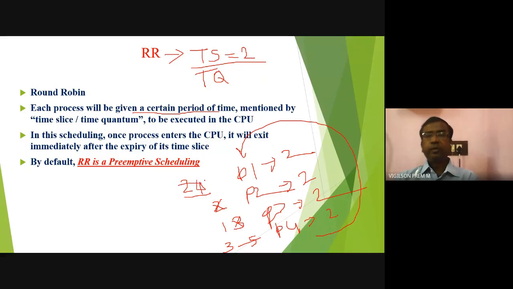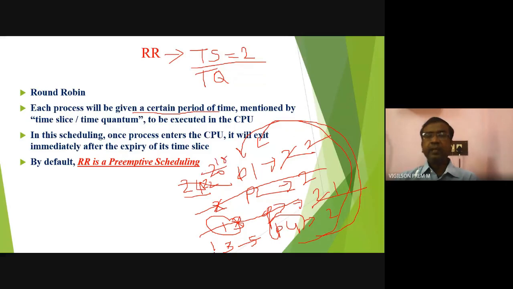P1 already executed 2 seconds, so 22. Now P1 will be given another 2 seconds, so it will become 20. P2 is not required. Even though P2 allotted time is 2 seconds, it requires only 1 second, so within 1 second it will complete its job. Then given to P4, 2 seconds it will execute, remaining is 1. Again, P1 will be executed for 2 seconds, 18. Now P4 only 1 second. So now no more process is there. Now entire CPU will be given to the P1 process.